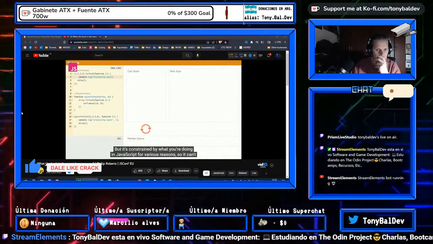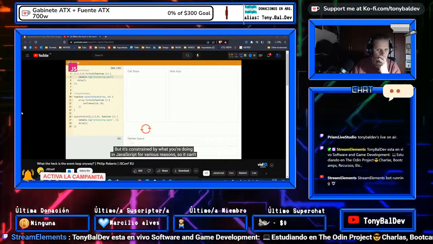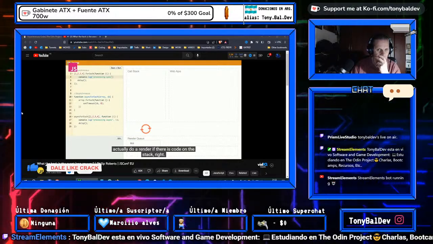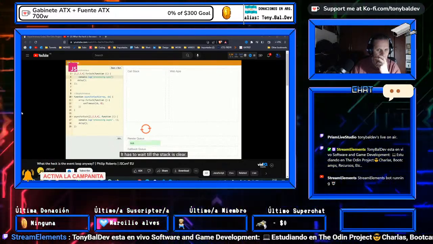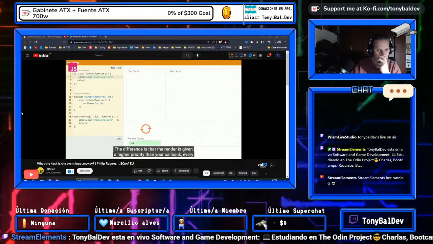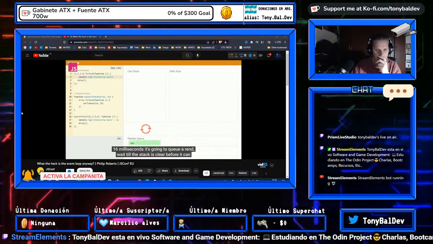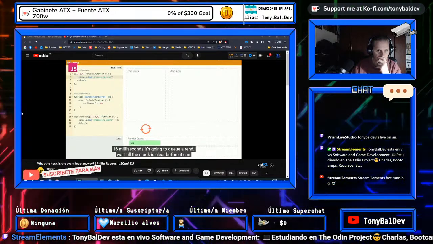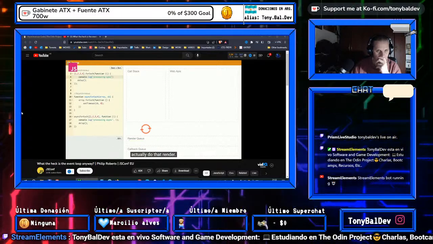But it's constrained by what you're doing in JavaScript for various reasons. So it can't actually do a render if there is code on the stack, right? The render call is almost like a callback itself. It has to wait till the stack is clear. Now, the difference is that the render is given a higher priority than your callbacks. So basically, every 16 milliseconds, it's going to queue a render, and then it's going to have to wait till the stack is clear before it can actually do that render.